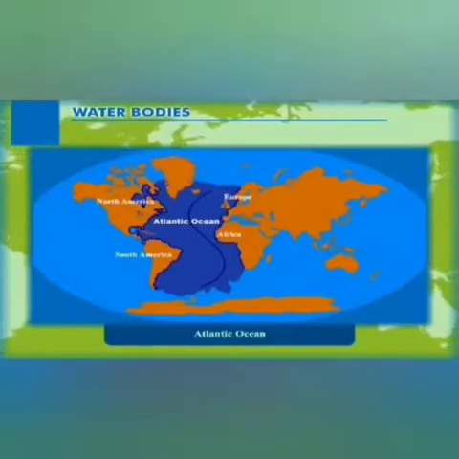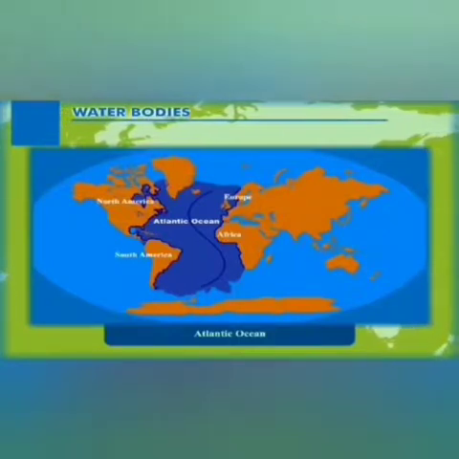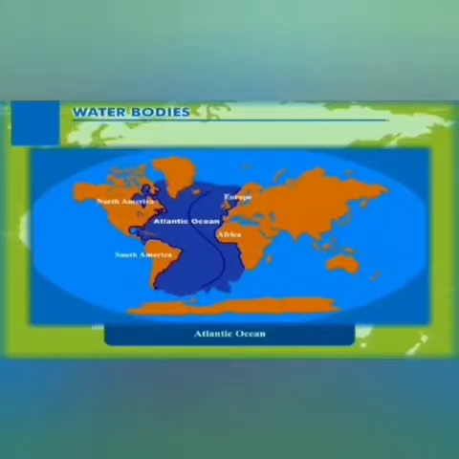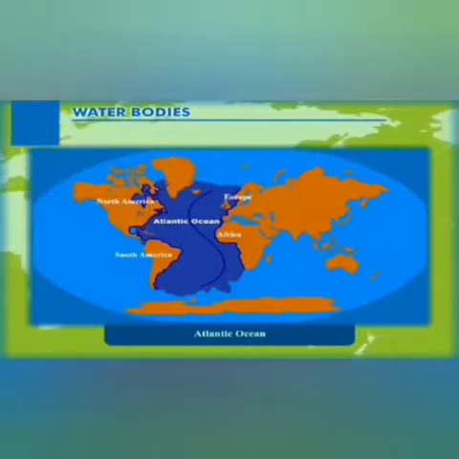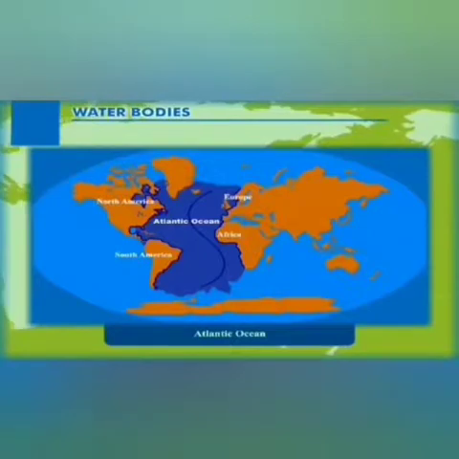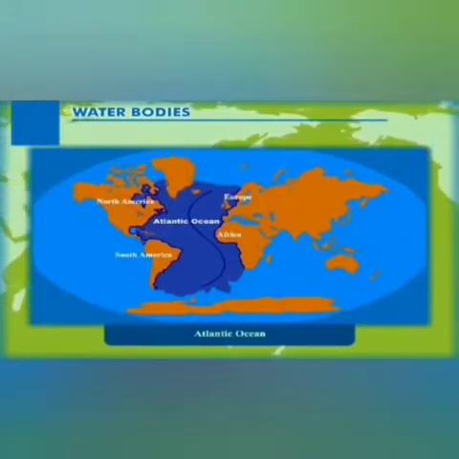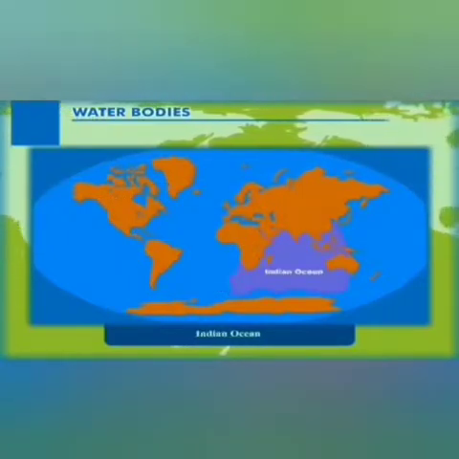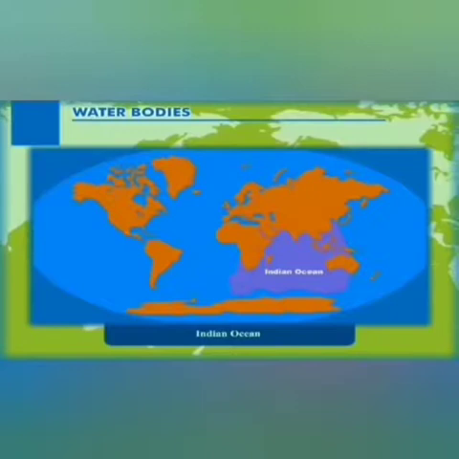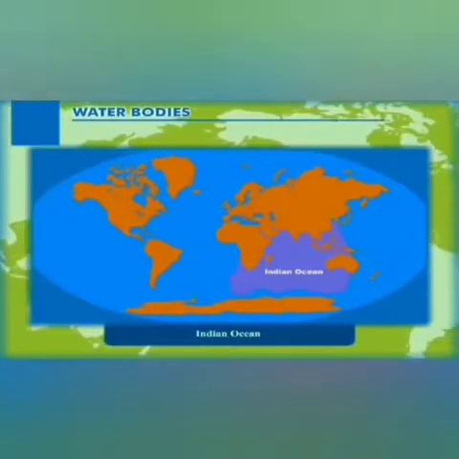The shape of the Atlantic Ocean resembles the English letter S. This ocean has many shallow seas such as the Caribbean Sea, Baltic Sea, North Sea, Black Sea, and many more. The Atlantic Ocean is very useful for water transport as it has a highly indented coastline. It has an underwater mountain ridge on its floor, known as the Mid Atlantic Ridge.